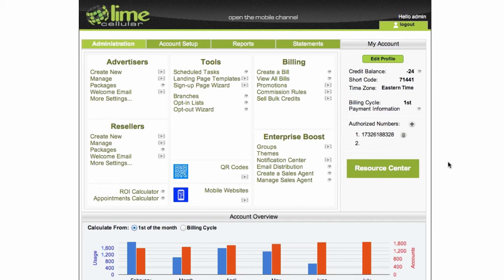I think the focus on line 5 was to take it from the old design to a new design, which is really easy navigation, easy access to everything, videos about everything. Everything is simple. People always used to say that LimeServe is probably the easiest platform to use, but we made it even easier, and we'll make it even easier in the future.